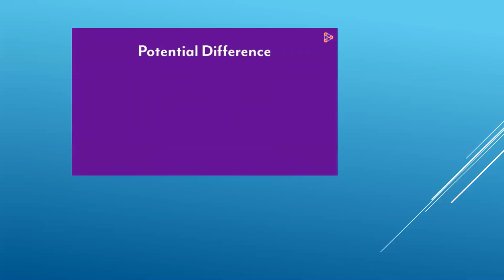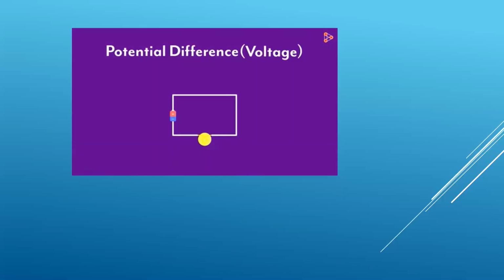What's potential difference then? It's just a difference of electric pressure between 2 points. And this difference may arise because of a battery consisting of cells. Potential difference is also referred to as voltage. If we have to understand the technical definition, we would say that it is the work done to move a unit charge from one point to another.